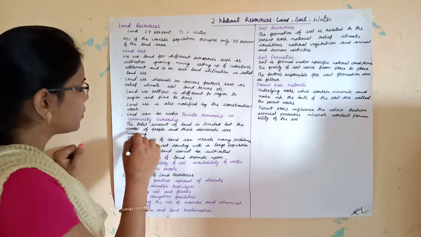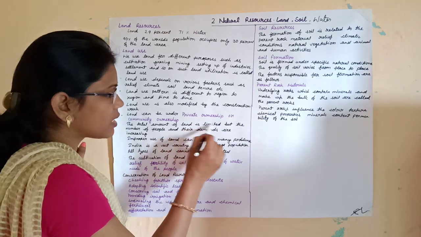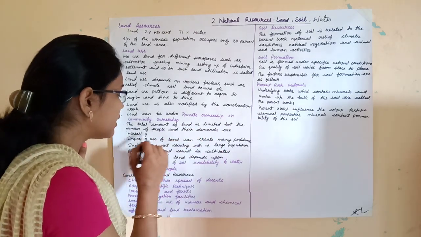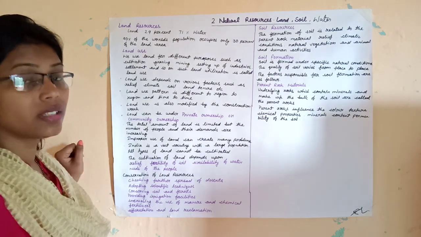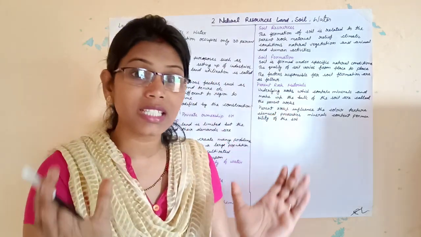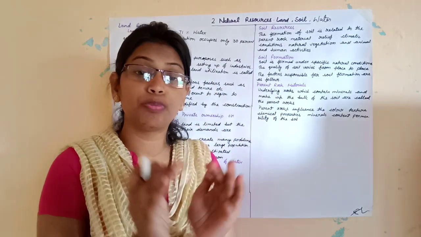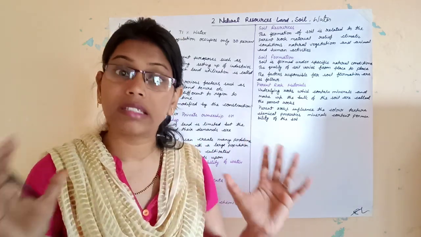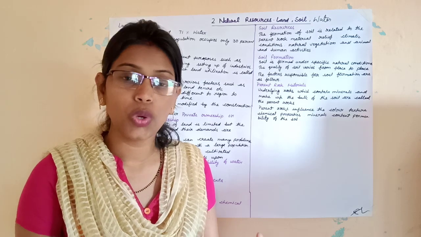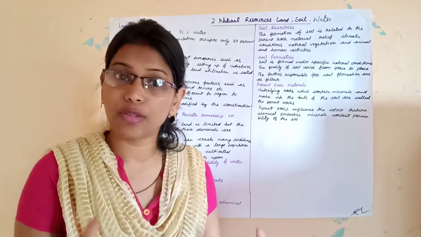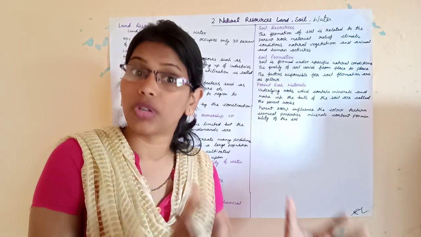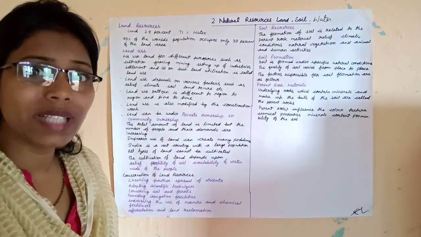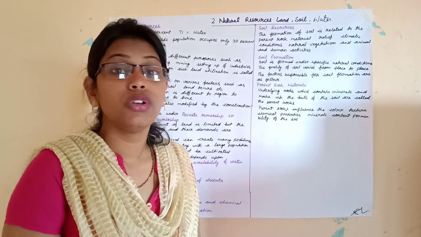Then, the total amount of land is limited, but the number of people and their demands are increasing. Children, we have a limited amount of land, but the population and their demand are both increasing with time. When population and their demand increase, it will create a burden on the land resource, right? So what should we do?